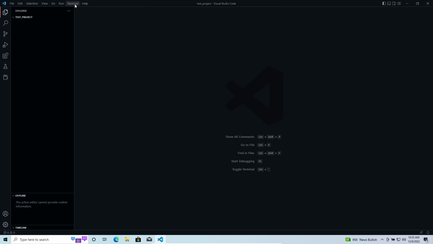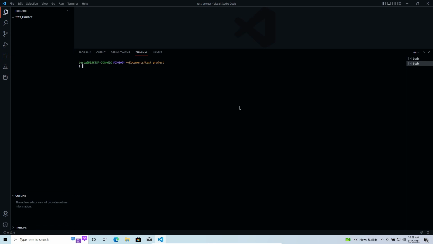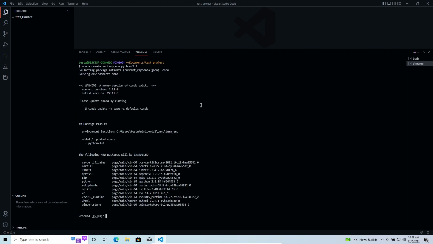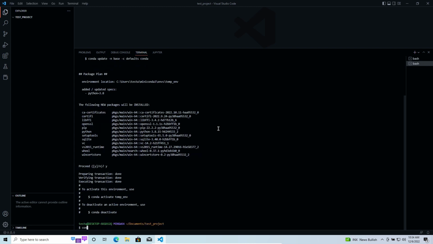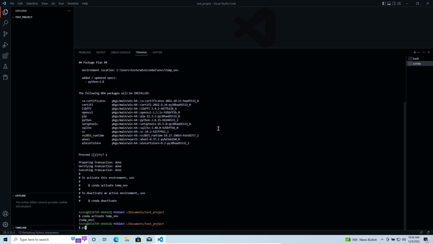Click on it. And let's open a new terminal and create some new environment. Let's choose Python 3.8 and install. In my case it was cached, so installation is a little bit faster, but it won't take too much for you as well. Just wait a little bit and let's activate the environment. Okay, and also let's install Jupyter Notebook.